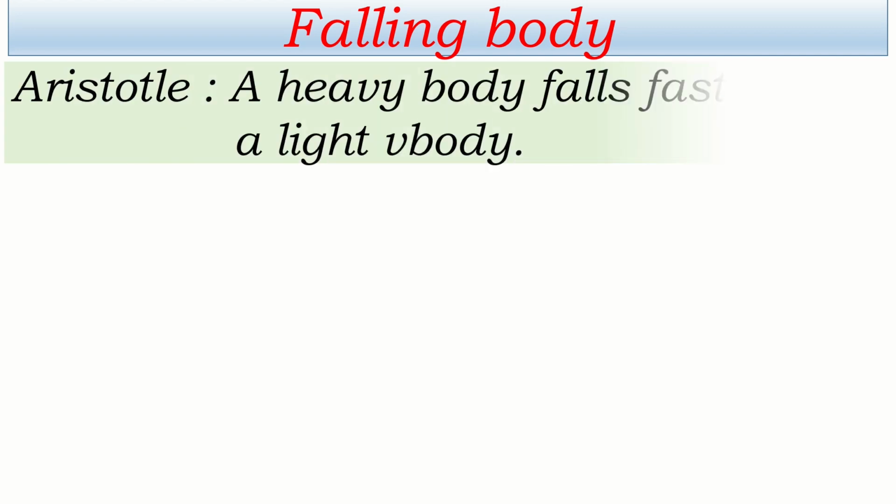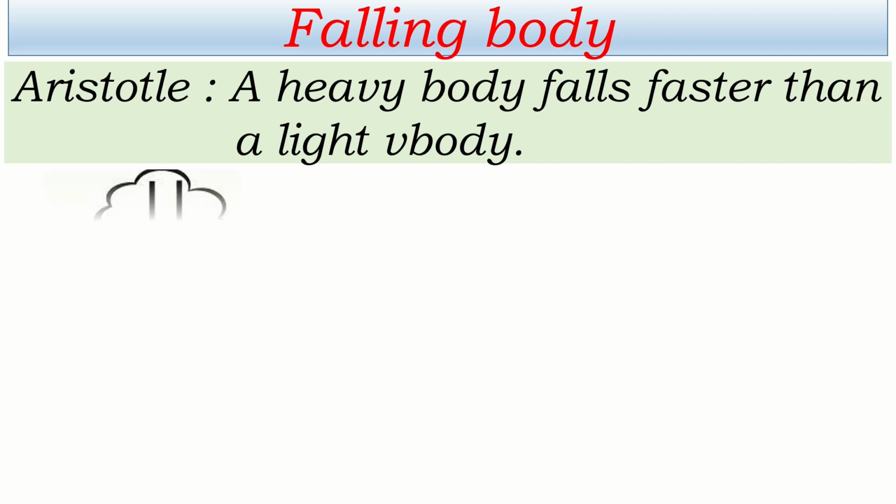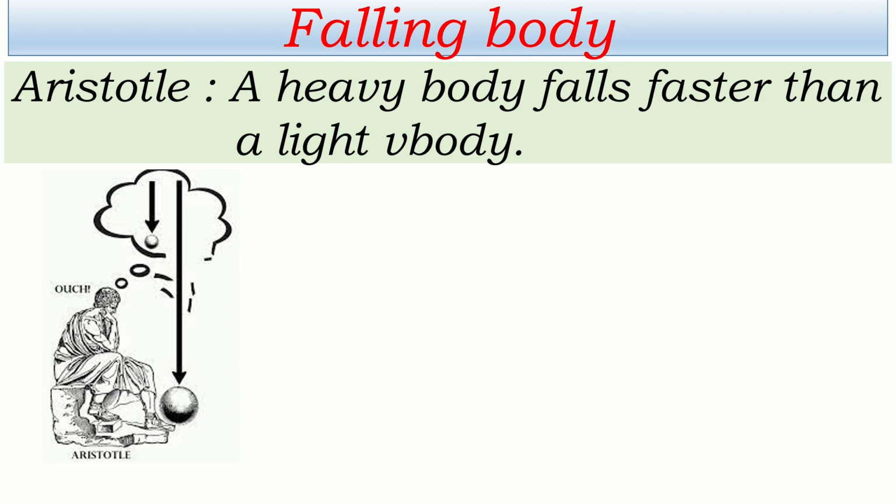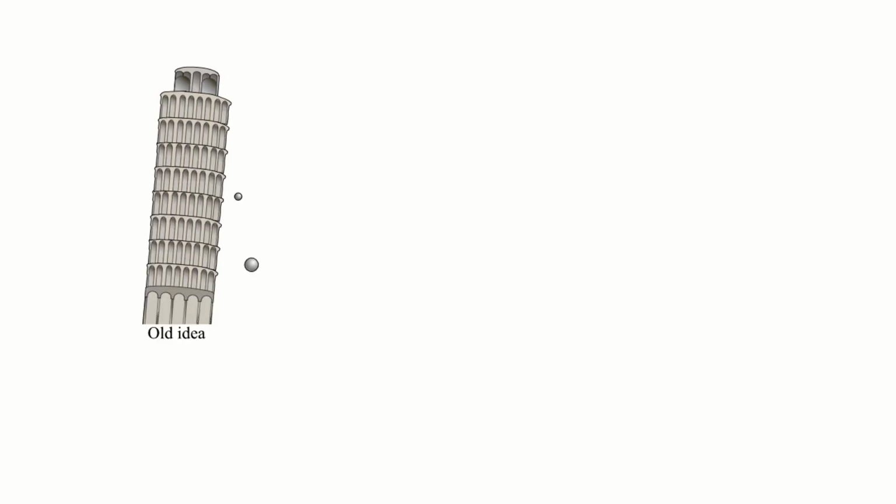Let's talk a little more about the falling body. What was expected at the beginning? Aristotle told that a heavy body falls faster than a light body. No one checked his idea but accepted. His thinking was accepted at that time, but later Galileo tried to check it. This was old idea, means when a heavy and a light body is dropped from the top of the tower, heavy falls faster and the lighter one falls later. It means acceleration due to gravity is more in case of heavy body, in case of more mass, and it is less in case of less mass.